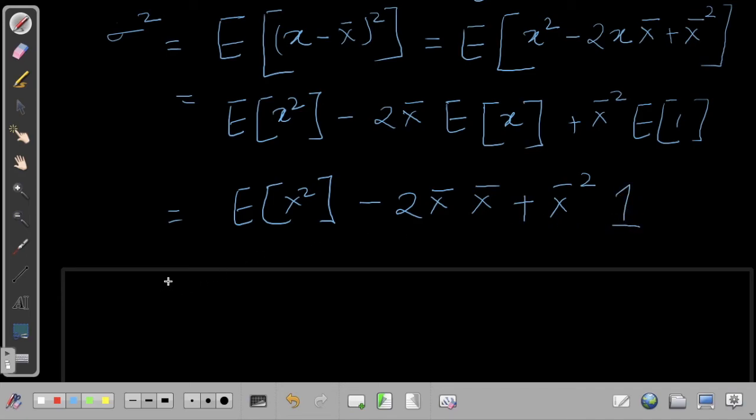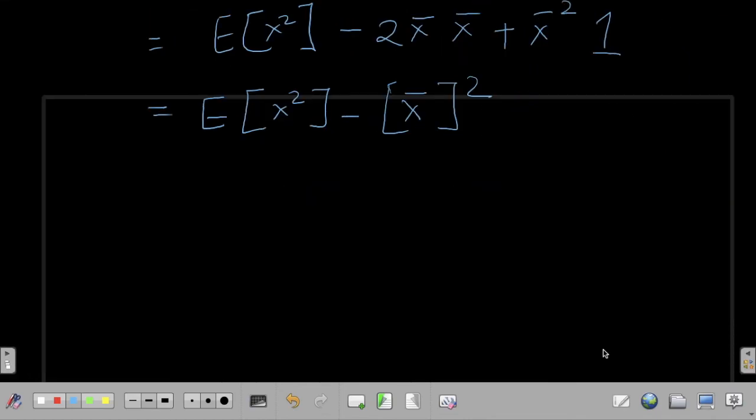Okay, so what we got here is E of x square minus x bar square, and we have already calculated these values. This is equal to 1 by 5, and x bar is equal to 1 by 4, and then we take the square.